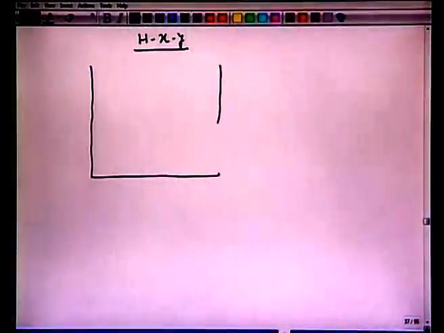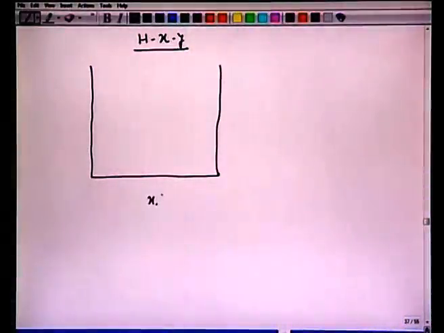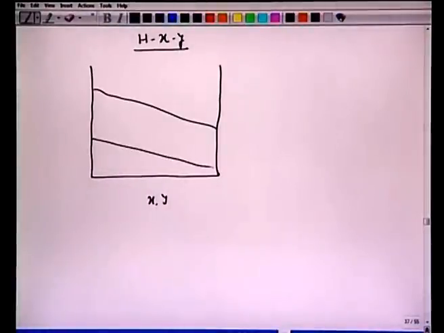Last time we will redraw this HXY diagram for total condenser. So we have this HXY diagram. This is HV and this is HL. Okay, and we are talking of total condenser.